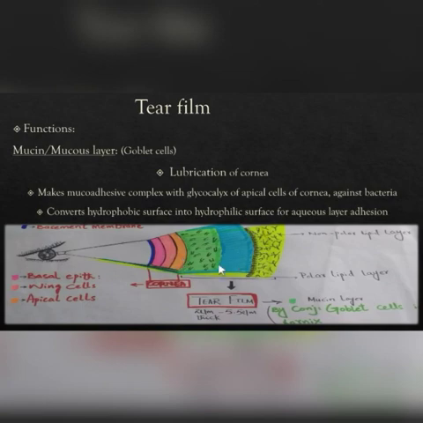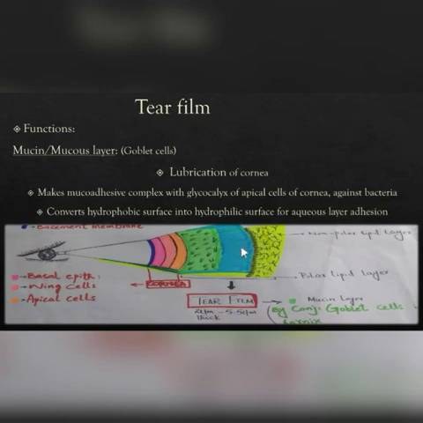Now we have the tear film. The tear film has a mucus layer which is contributed by goblet cells of the conjunctiva in the fornix, which has functions of lubrication of the cornea, conversion of the hydrophobic surface into a hydrophilic surface for adhesion of the aqueous layer, and some mechanism against bacteria.